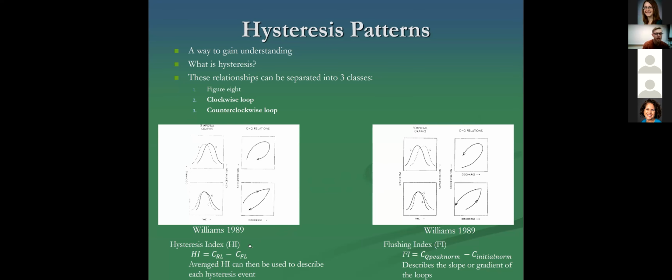These rotational patterns can be further defined and expanded on by calculating a hysteresis index. A hysteresis index is calculated by taking the concentration at the rising limb and subtracting it from the concentration on the falling limb. This is done at 5 to 10% intervals of discharge throughout the storm event. Then those values are averaged to get an average hysteresis index for a given event. A positive hysteresis index correlates with a clockwise rotational pattern, indicating that our concentration variable is peaking before peak discharge, and can indicate that the sourcing of these variables, in this case phosphorus or sediments, are from near stream or in stream sources.